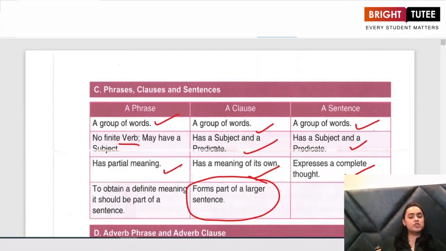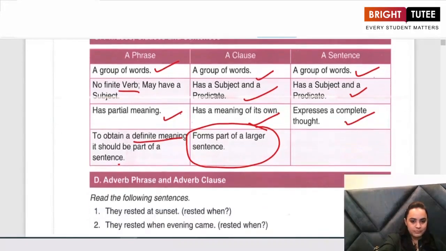It has a partial, unclear meaning, and in order to obtain a definite meaning, it has to be a part of a sentence. Only then will the phrase make sense. So this is the difference between a clause, a phrase, as well as a sentence.